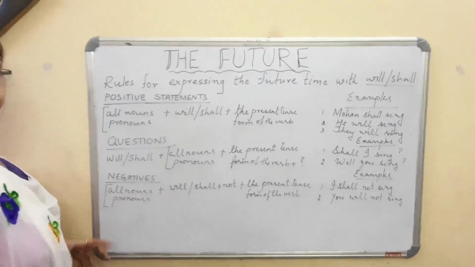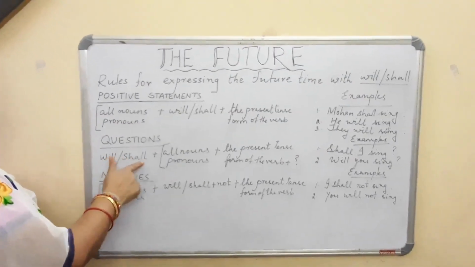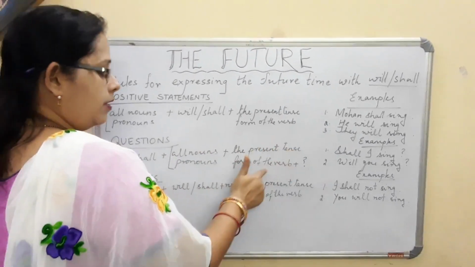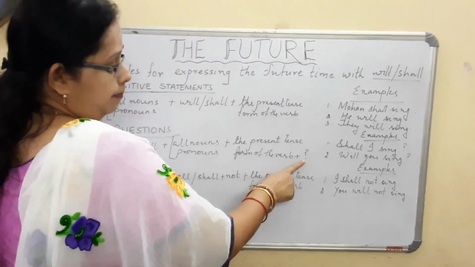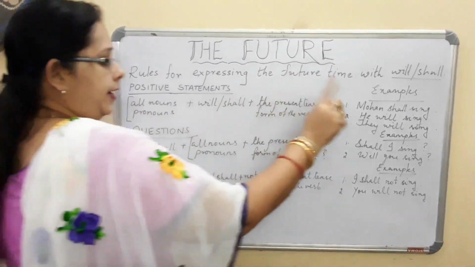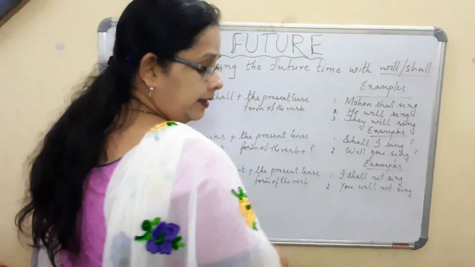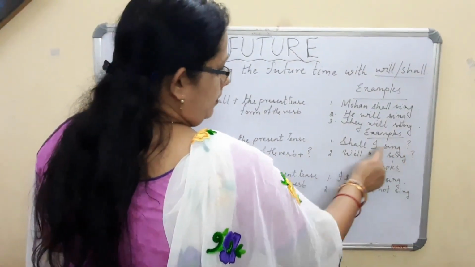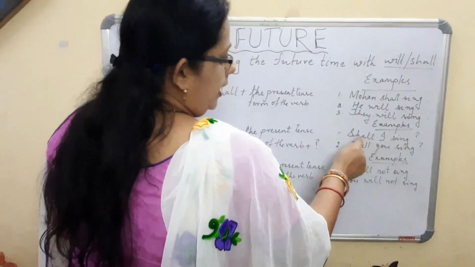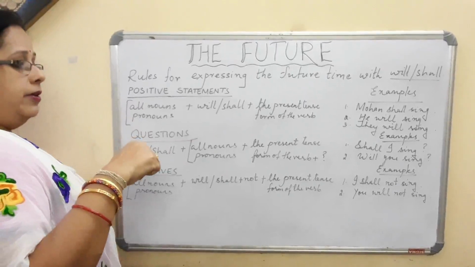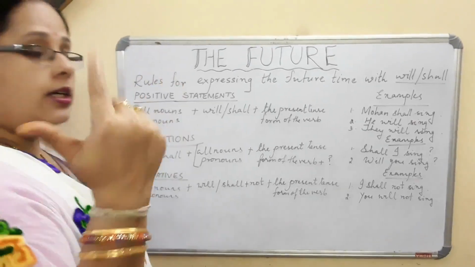When we are discussing questions, will or shall plus all nouns or pronouns plus the present tense form of the verb, obviously plus question mark since we are using the question format. For example, shall I sing? Will you sing? But don't forget to put the question mark. See here, will you and shall I. Remember the uses as I have explained before, the first person, second person and the third person.